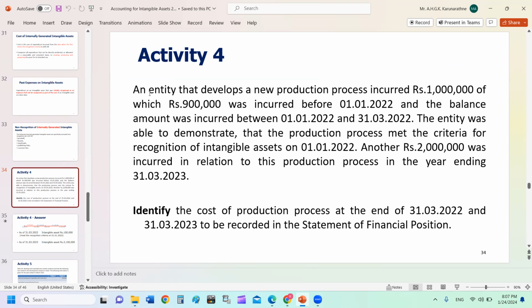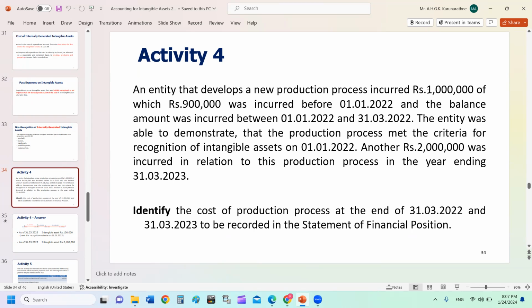An entity develops a new production process. A business organization is in the process of developing a new production process. They have incurred 1 million, out of which 900,000 was incurred before 1st January 2022. Up to 1st January 2022, they have incurred 900,000.